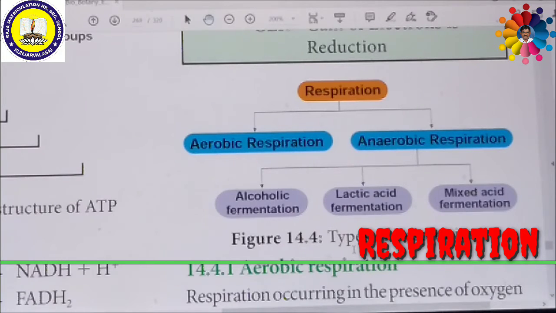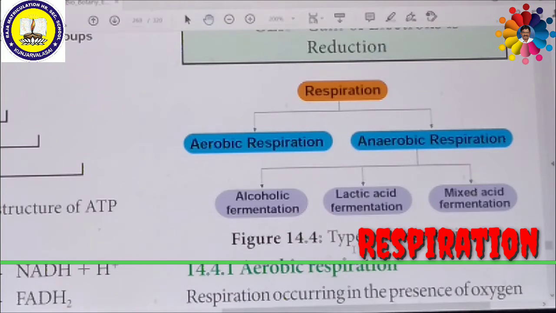Aerobic respiration is a very complex process, and it is completed in four major steps known as glycolysis, oxidative decarboxylation of pyruvic acid, that is pyruvic oxidation, also called the link reaction. This is followed by the Krebs cycle, that is the tricarboxylic acid cycle, or citric acid cycle. And finally the energy is utilized or oxidized during the electron transport chain. This is terminal oxidation.